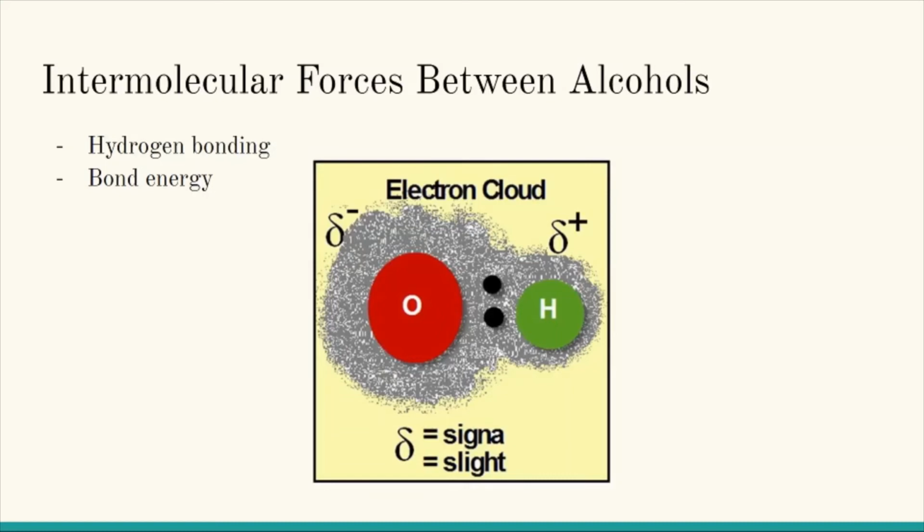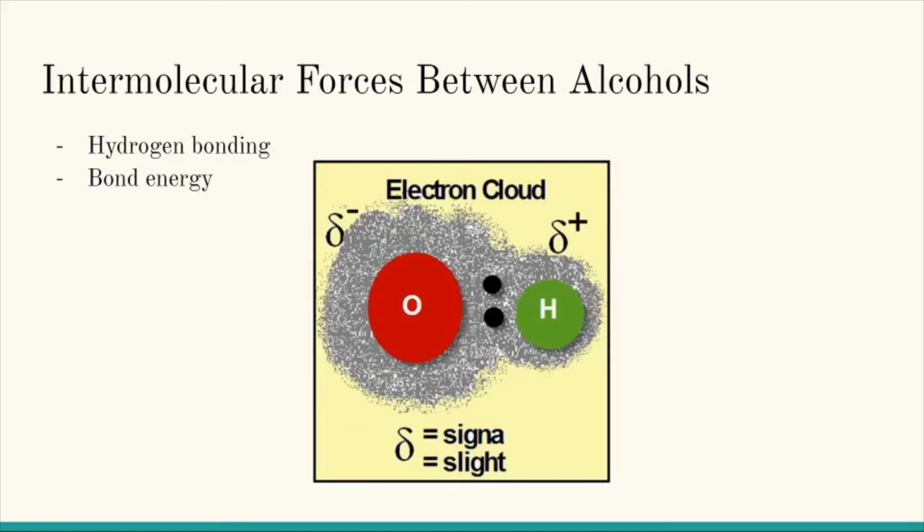Like charges repel and different charges attract. In alcohol, there is one OH group for each molecule, so the positively charged hydrogen from one molecule attracts the negatively charged oxygen from the other group, which creates a way stronger force than London dispersion or van der Waals forces present in alkanes, alkenes, and alkynes.